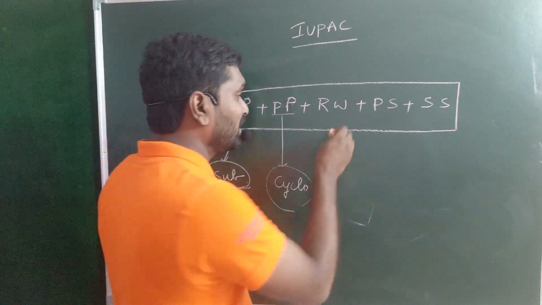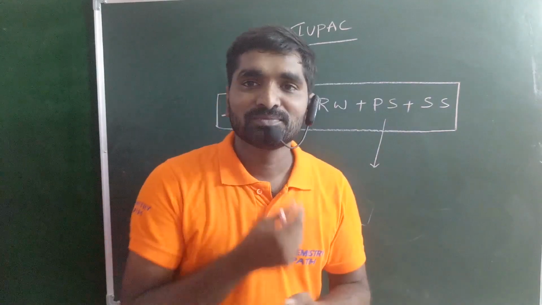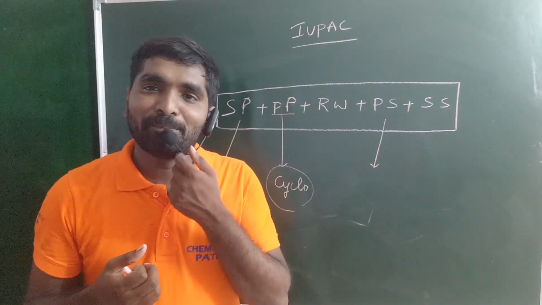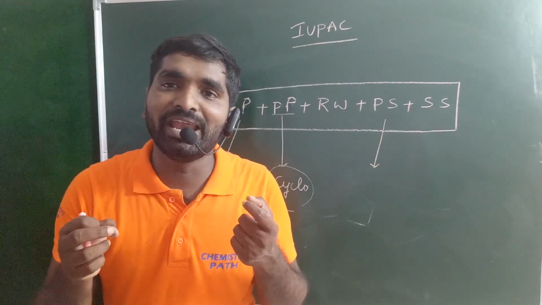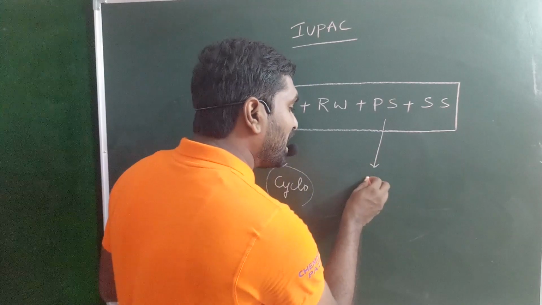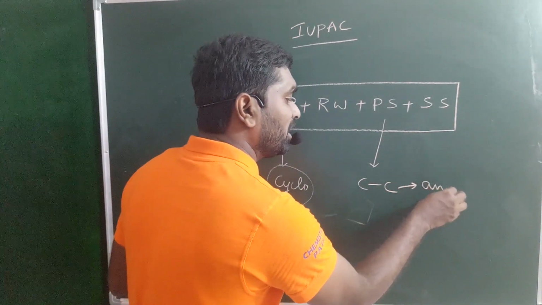Next one, the primary suffix. The primary suffix indicates the nature of the organic compound. When you have a single bond between carbon and carbon, the primary suffix is ane.